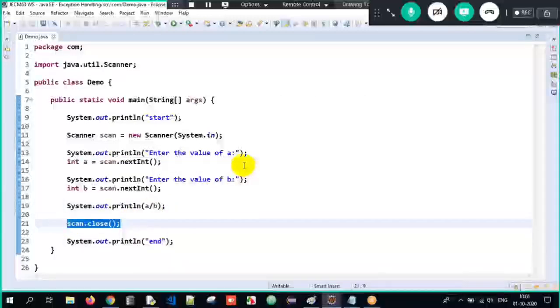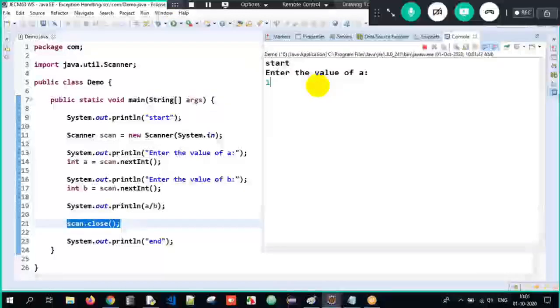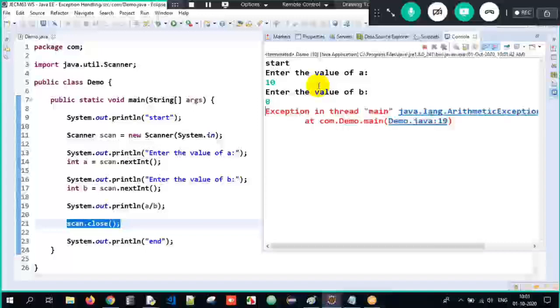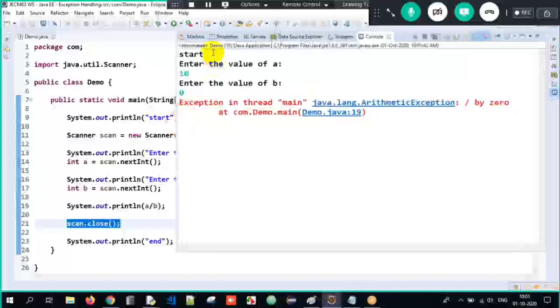Now similarly, what if a is 10 and b is 0? Can we divide a number by 0? No. But still if I try to divide it in Java here, can you see what happened? Your program started executing, and as soon as you try to divide by 0, an exception occurred and your program got terminated.